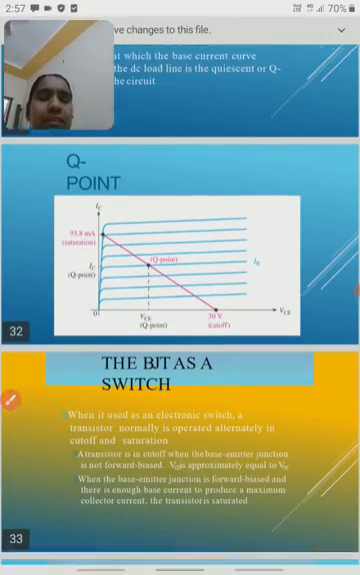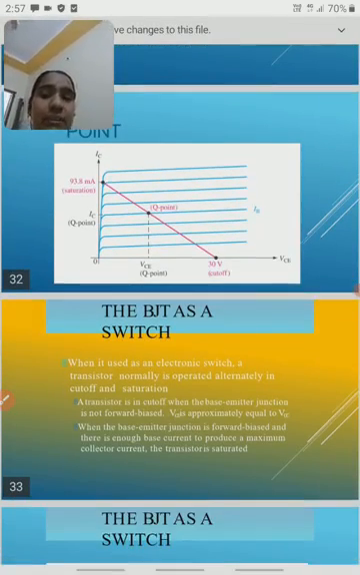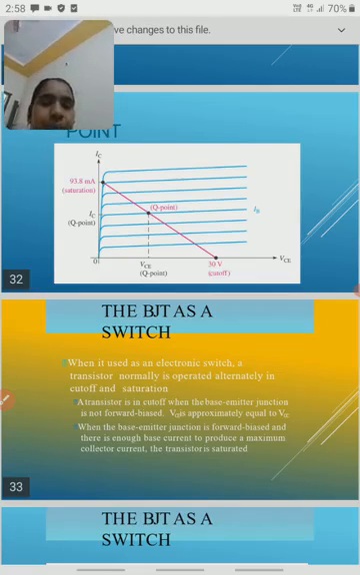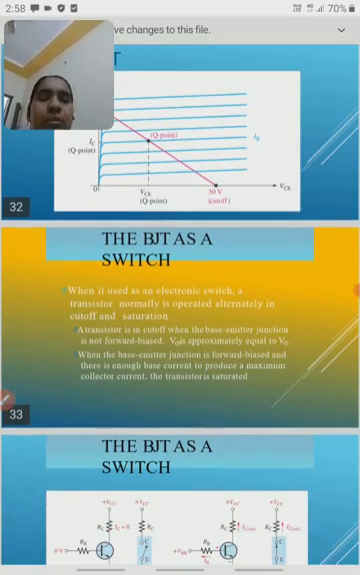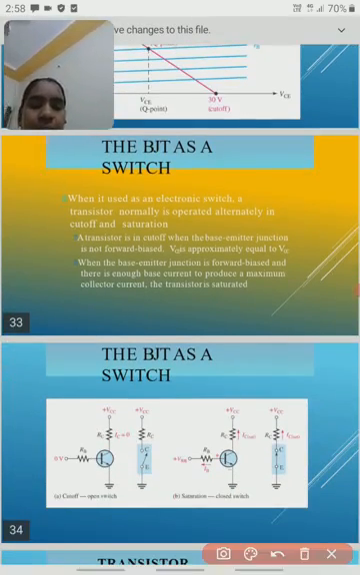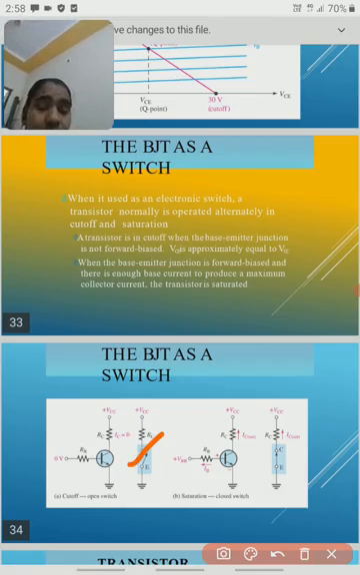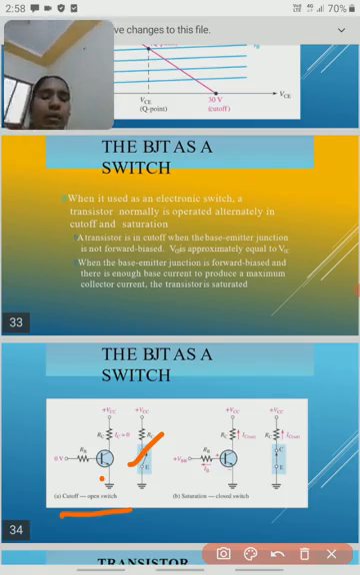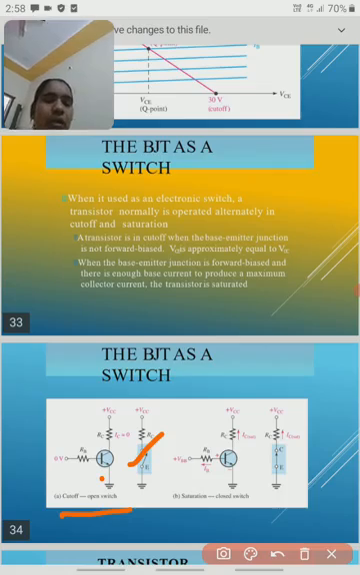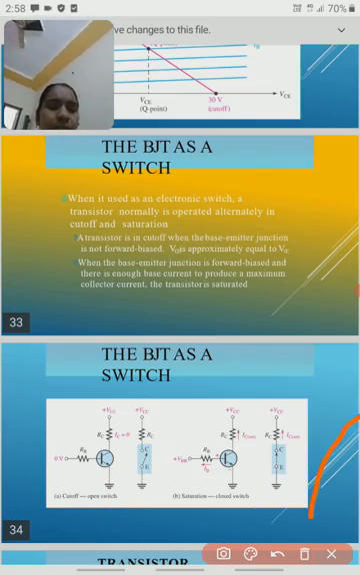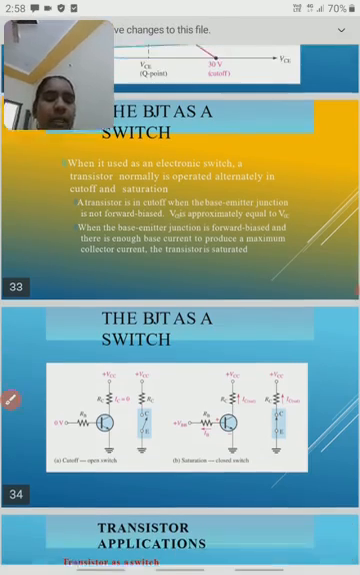Okay, and the next use of the transistor is that it behaves like a switch also. When the transistor operates in the cutoff region, it behaves like a switch. We know the switch very well. So this is the circuit diagram of the transistor acting as a switch. When both junctions are in cutoff region, this is called an open circuit. When these two are in forward bias, this is called a closed switch, a closed circuit, when the transistor is working.